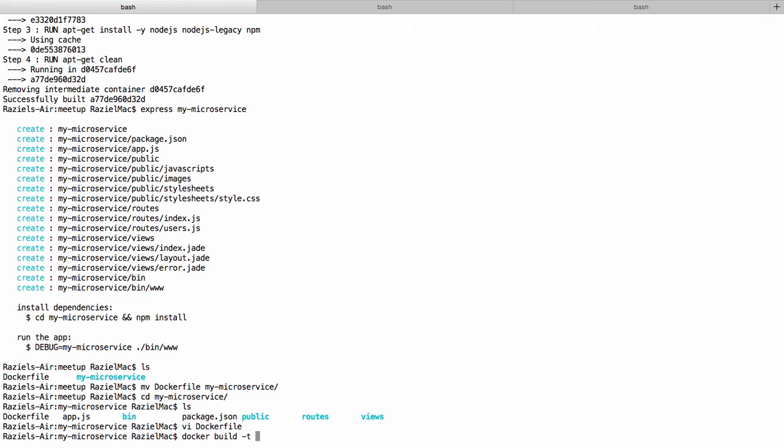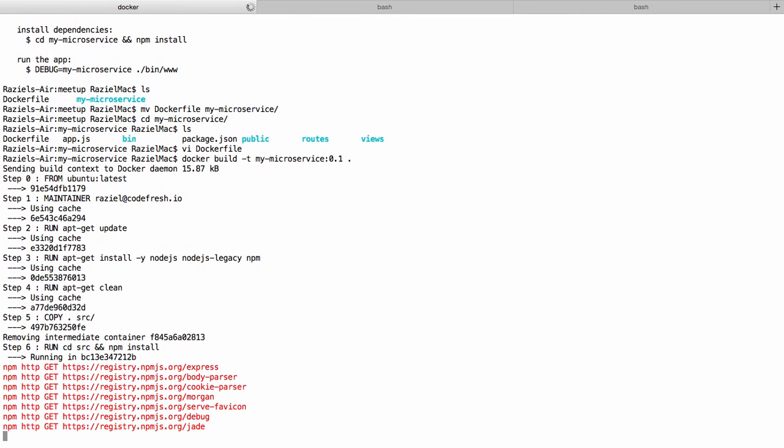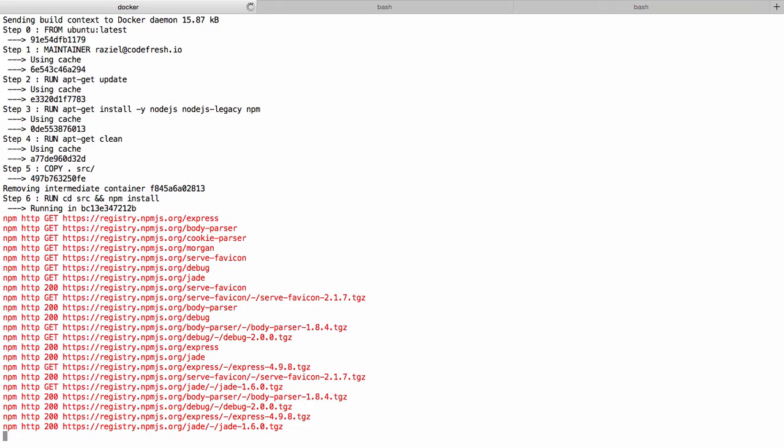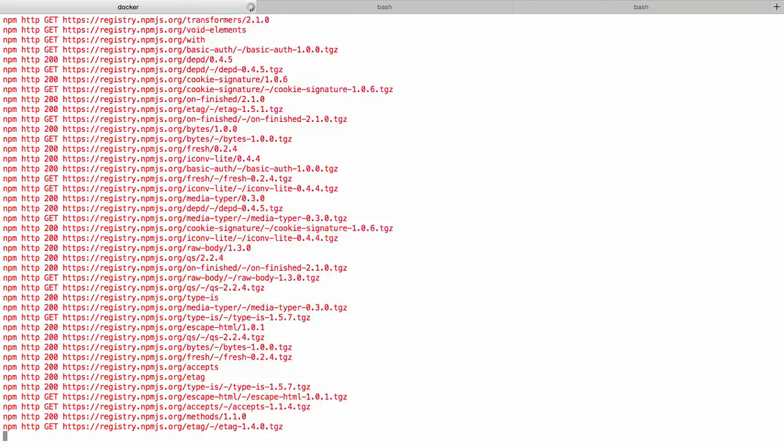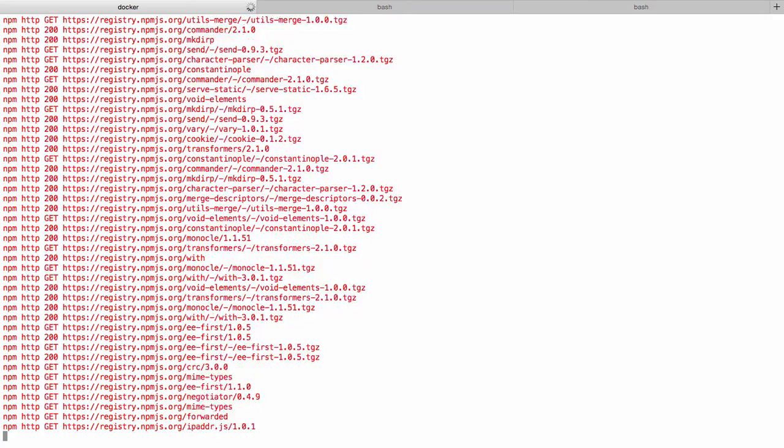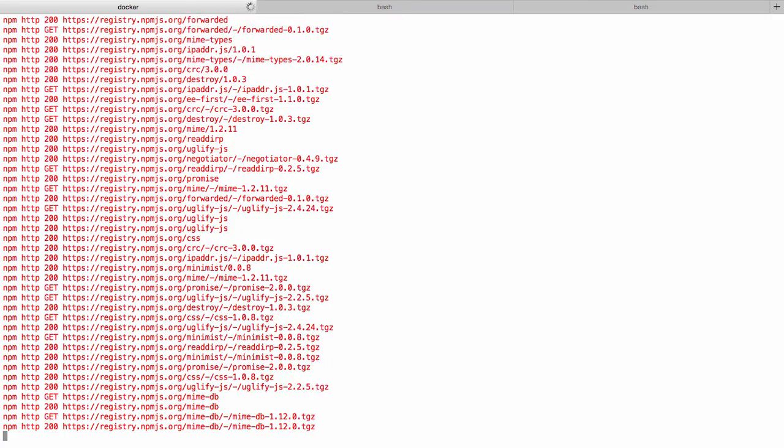Let's name it my microservice with the tag 0.1, and we'll pass the context of the current directory. And again, this will work. The npm install will be executed, and we will get an image that includes our microservice and the npm install.